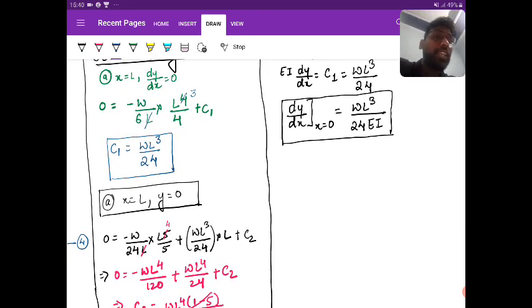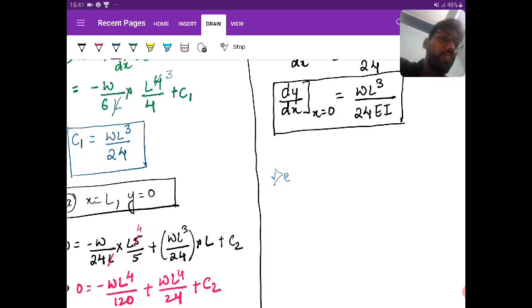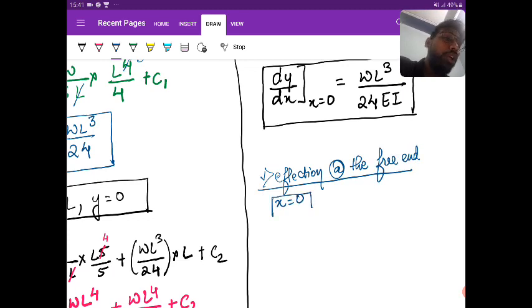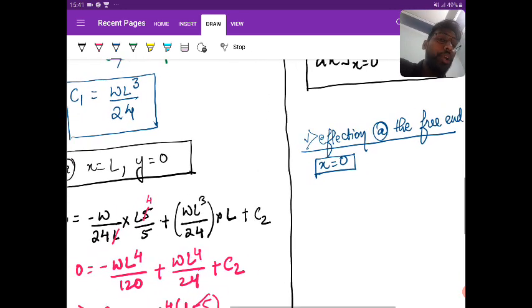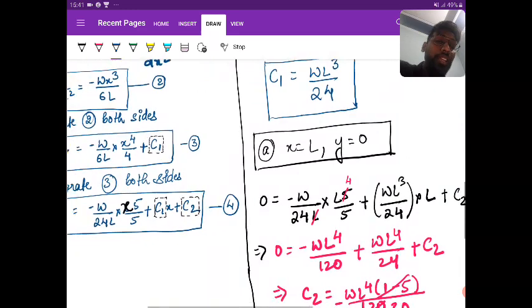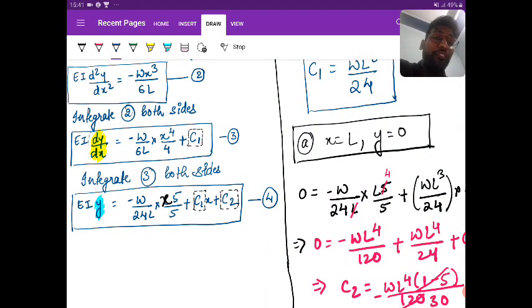Next, I want to talk about deflection at the free end. That is again x equal to 0 because you are moving right to left. So I am talking about EIy, so I need to find y. Look at the fourth equation.